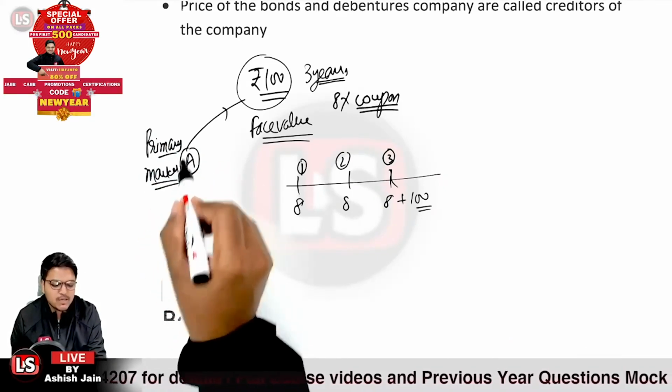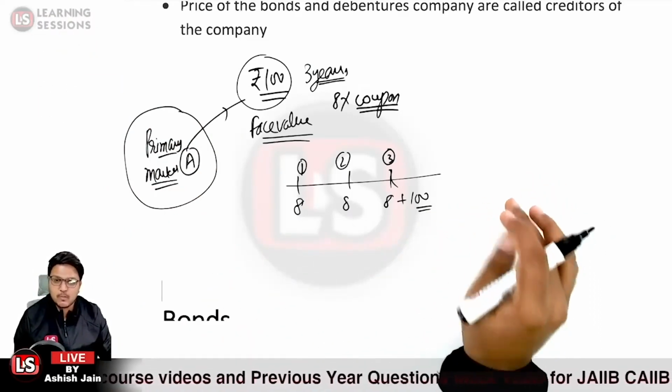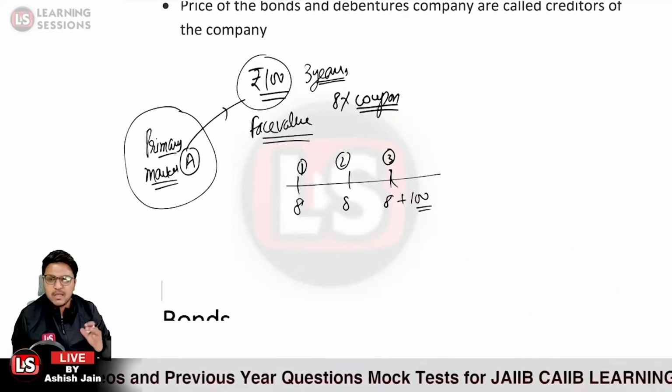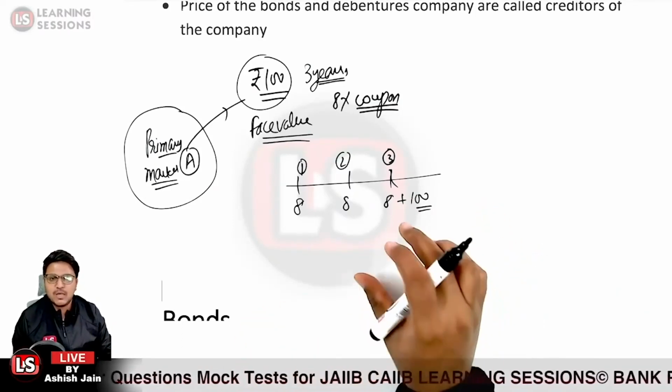You can relate it to the share market. When the shares are directly issued by the company, those are said to be IPO. That is related to the primary market. And further, when the shares are being sold and purchased among the shareholders, that is said to be the secondary market.